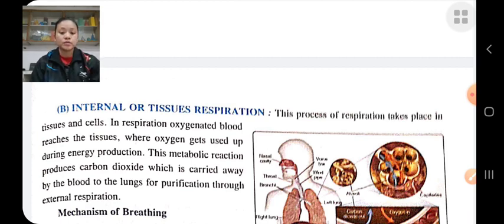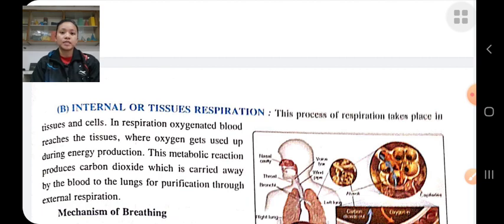Oxygen is diffused into the blood, and carbon dioxide is diffused from the blood. There are two types of respiration: internal respiration and external respiration.